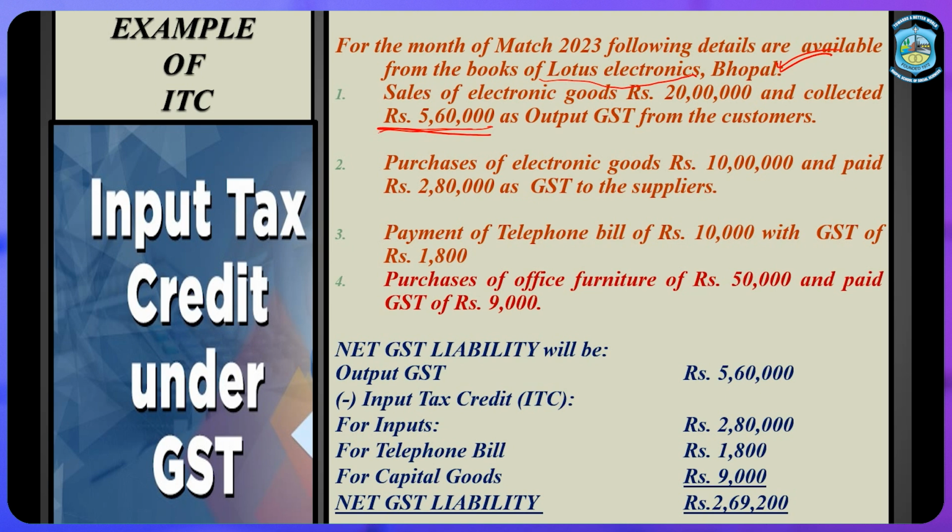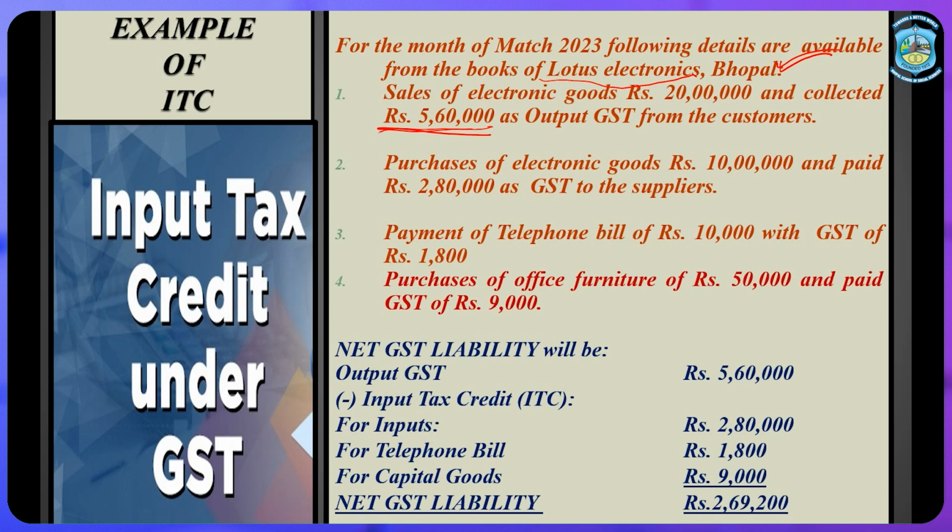Listen, we have electronic goods purchase of 10 lakh, paid GST rupees 2,80,000. We pay a telephone bill of rupees 10,000, GST paid 1,800. We also purchase furniture for the office for 50,000 and paid GST 9,000.